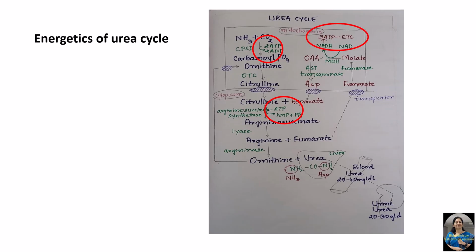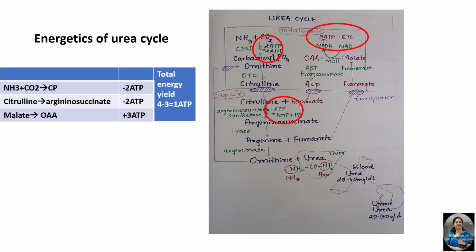Now the oxidation of malate to oxaloacetate generates NADH, and this when channelized into ETC generates 3 ATP. So what is the net energy yield from urea cycle? For the formation of urea from ammonia, 4 ATP are needed, and the oxidation of malate to oxaloacetate generates 3 ATP. So the net energy yield is 1 ATP.